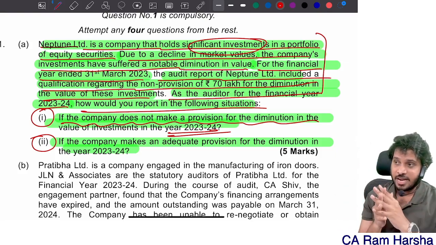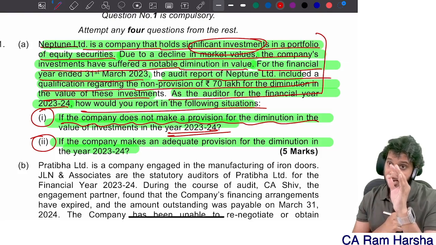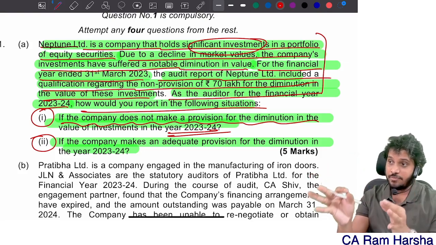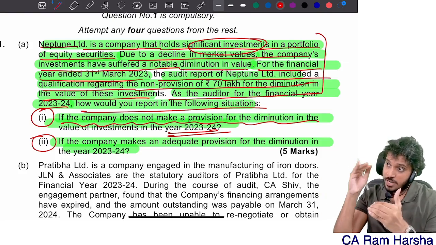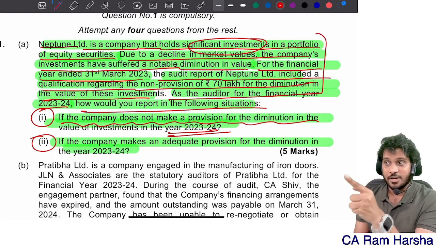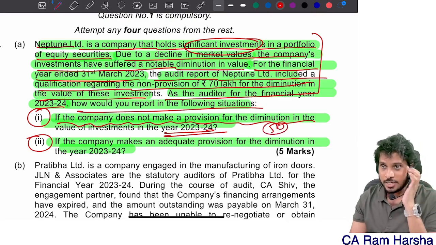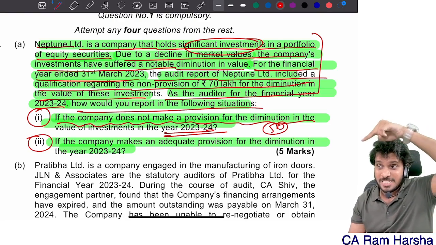When prior period financial statements were audited by the preceding auditor, and he gave other than unqualified opinion, and the reason why he gave a qualified opinion persists even now, and you also feel it is relevant and material in the current year, what opinion should you give? Qualified opinion. This point is mentioned under 510 also. In 510, you see modification in the preceding auditor's report. One of the points in 510.